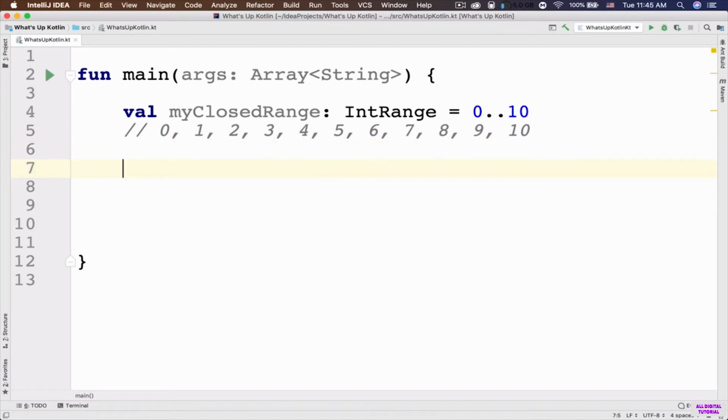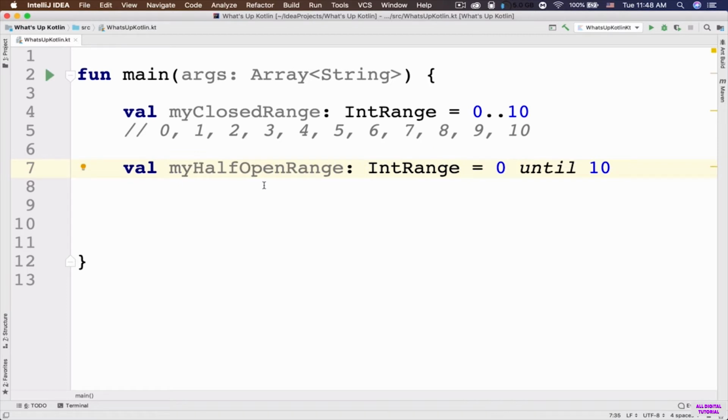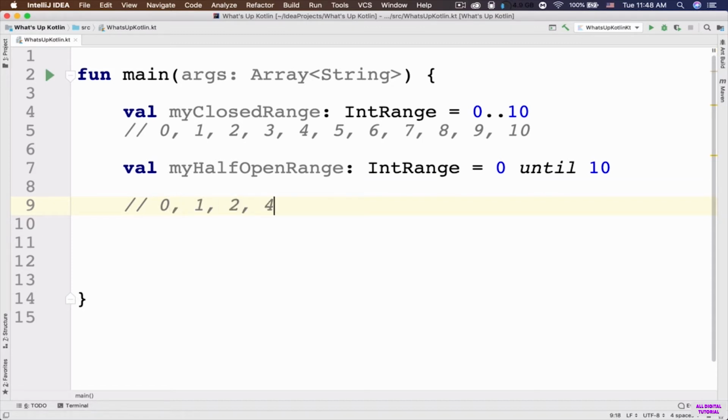So now let's create an example here. So here it is, my half open range. It is again of type IntRange. And here, instead of 2 dots, we've got until. So 0 until 10. This means that this range goes from 0 up to, but not including, number 10. So here are the numbers that this range includes: 0, 1, 2, 3, 4, 5, 6, 7, 8, 9, but not including number 10. Okay? So this is called half open range.